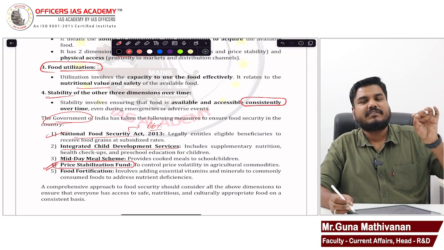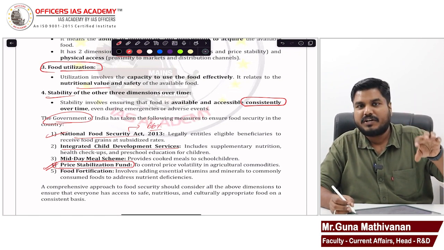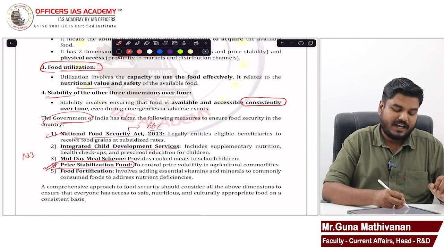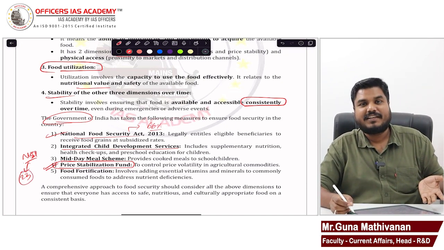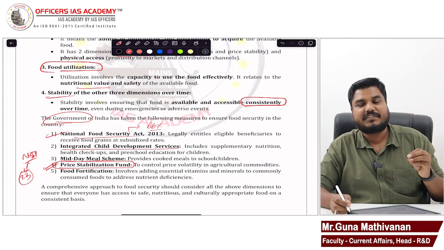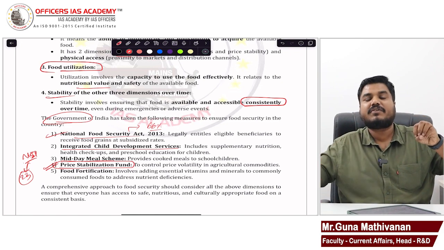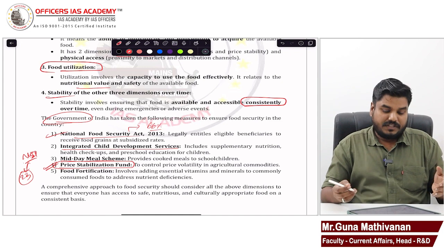Through the minimum support price, the government purchases only 23 food crops, right? MSP is for 23 items. Don't get confused. Apart from these 23 items, when there is an increase in prices of certain commodities in the market, government will intervene. They will procure directly and sell it to consumers at a cheaper price. That is called the price stabilization fund. So this is another initiative.